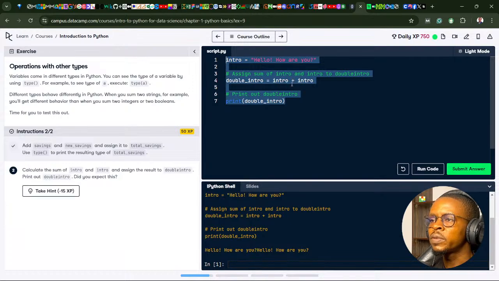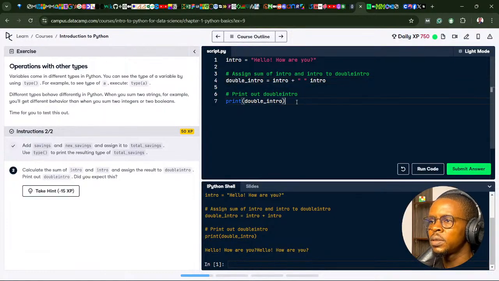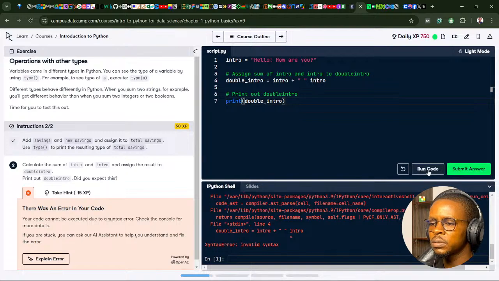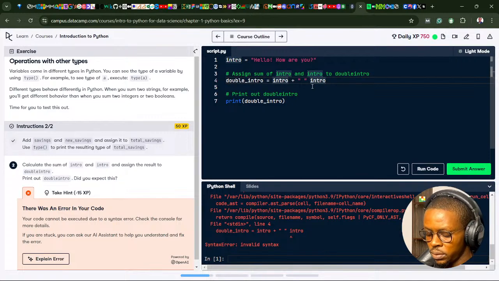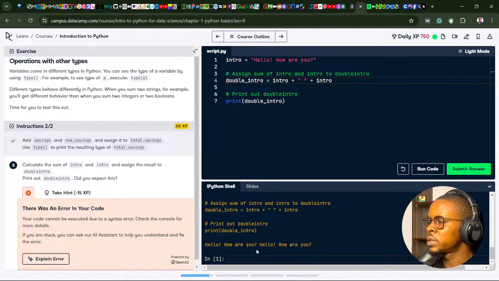So what I could have done is just say plus space here. If I run the code again, let's see. Oh, sorry, I'm missing a plus there. That's why. You can see now there's a space in my double intro.